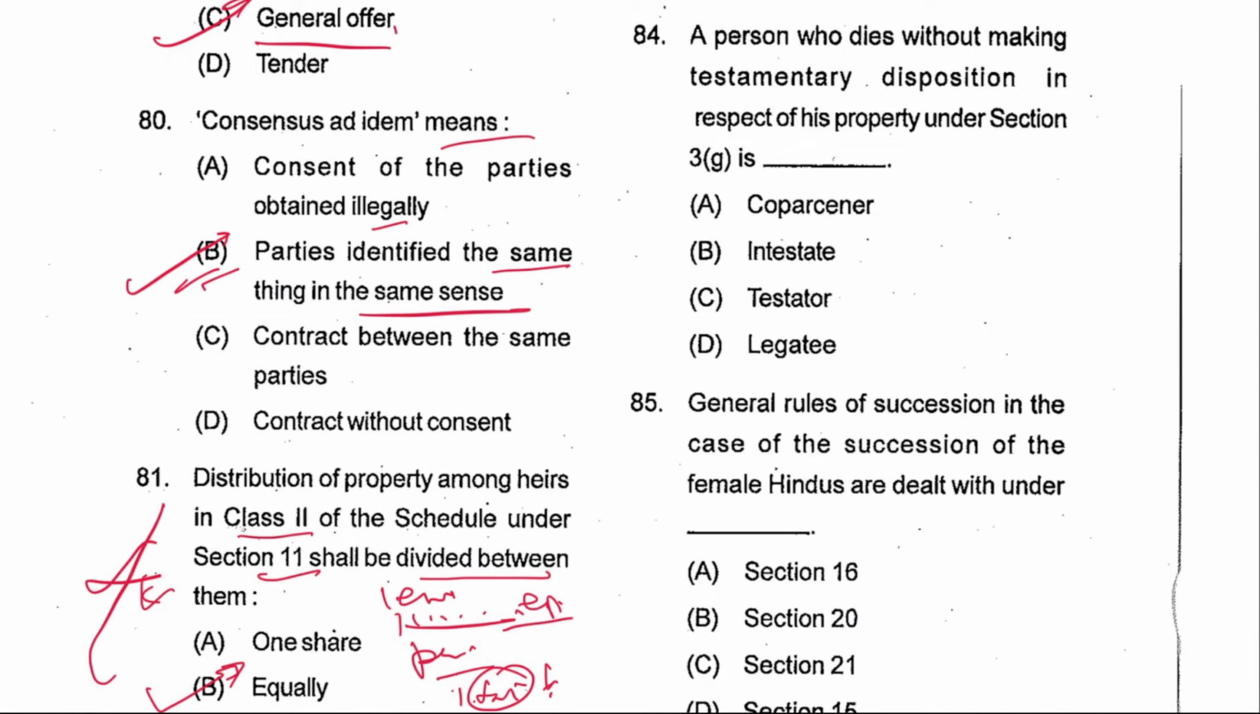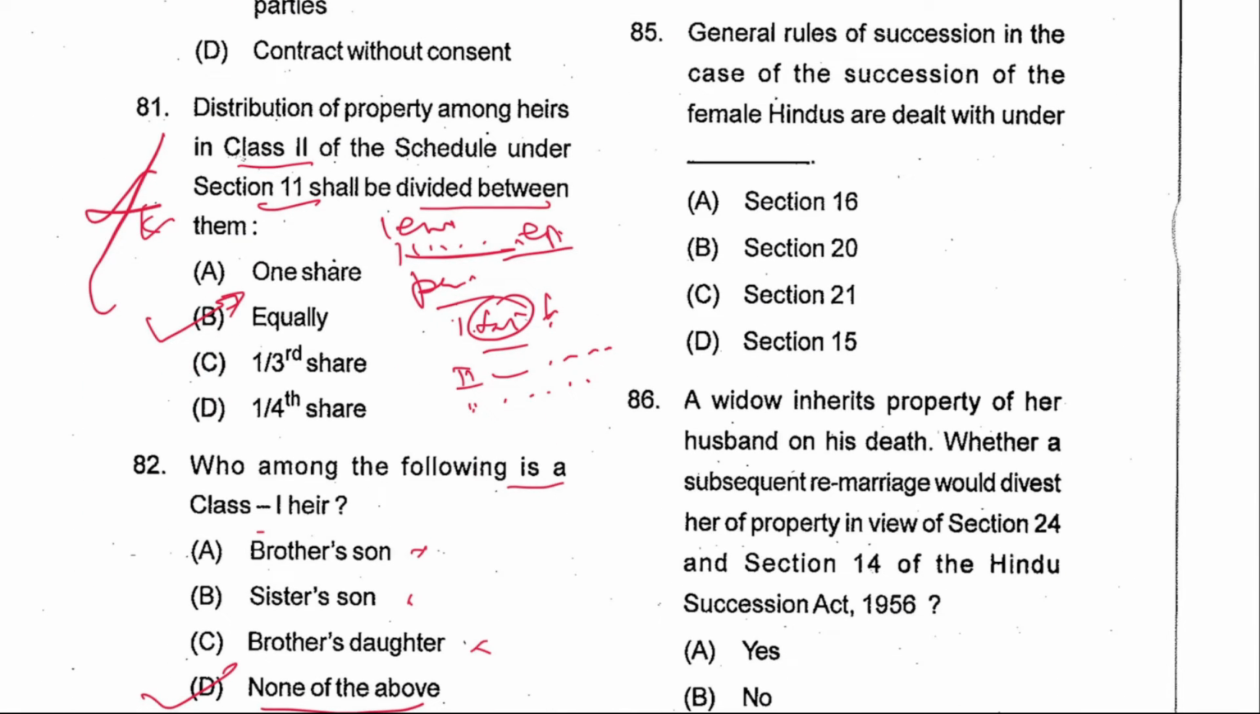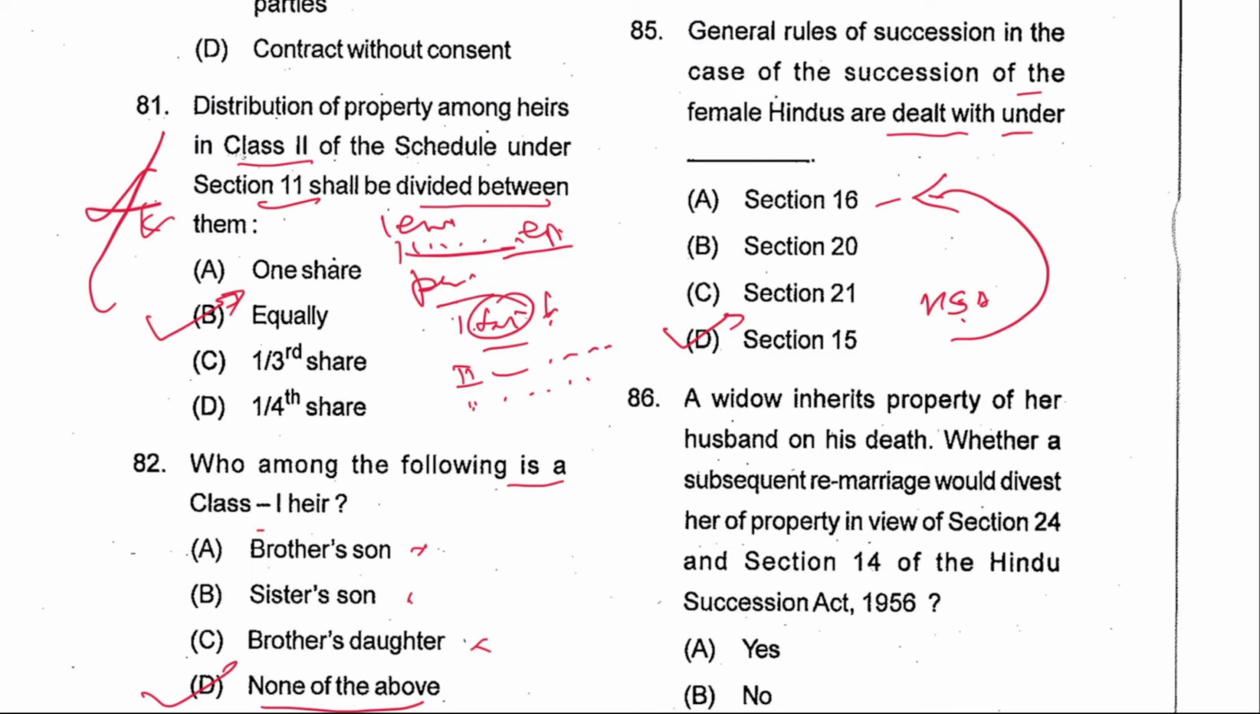Next 84, a person who dies without making a testamentary disposition in respect of his property, under section 3(g), is intestate. B is the answer, under the Hindu Succession Act. Next 85, general rules of succession in the case of female Hindus are dealt with in section 15 of the Hindu Succession Act. 16 में क्या है? 15 वाले का ऑर्डर बताया गया है। 20 क्या है? Right of child in the womb. ठीक है, फिर 21 क्या है? Presumption of simultaneous deaths.